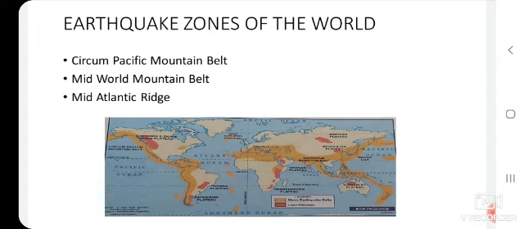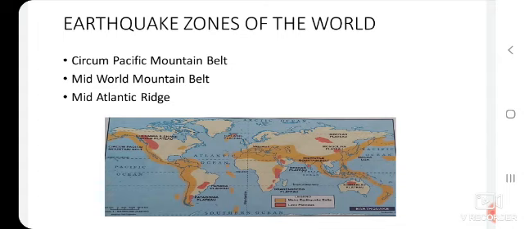Then the Mid-World Mountain Belt stretches from Eastern Europe covering the alpine Himalayan ranges in Europe and Asia. About 20% of all earthquakes occur in this zone. The next one is the Mid-Atlantic Ridge. This belt comprises areas along the mid-oceanic ridges as well as many islands near the ridges of the Atlantic Ocean, and the remaining 10% of the earthquakes occur in this belt.